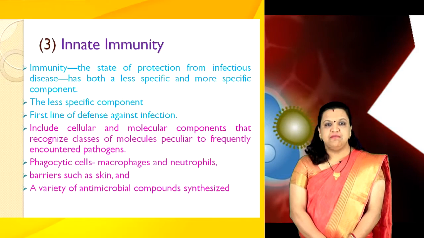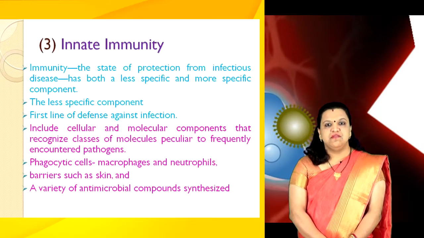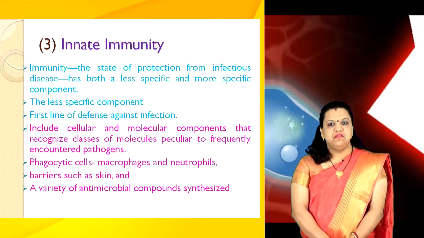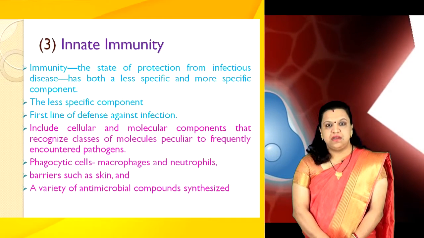Phagocytic cells such as macrophages and neutrophils, barriers such as skin, and a variety of antimicrobial compounds synthesized by the host all play an important role in innate immunity.